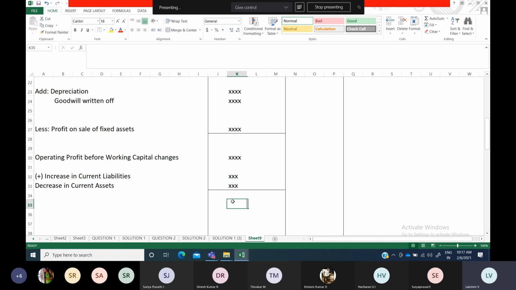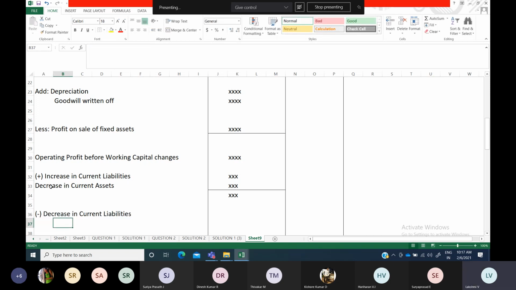So again with this amount, you have to deduct the decrease in current liability, the reverse of that. If you add increase in current liability, then decrease in current liability you have to subtract. So decrease in current liability has to be subtracted.